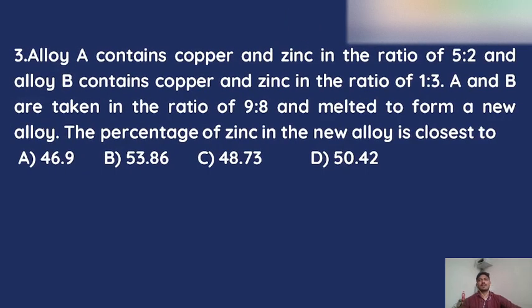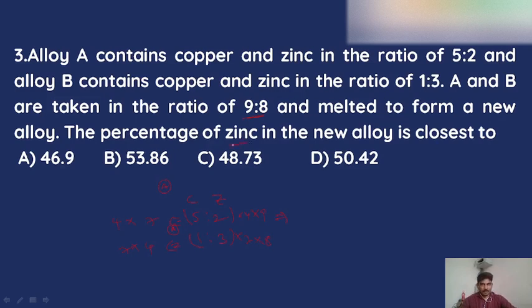Here is the next similar kind of problem. Alloy A contains copper and zinc in the ratio of 5 is to 2, and alloy B contains copper and zinc in the ratio of 1 is to 3. The number of parts here will be 7 and here the number of parts will be 4. In order to make the number of parts the same, I multiply this with 4 and this with 7. And they are taken in the ratio of 9 is to 8. So 9 parts are taken from container A and 8 parts from B and melted into a new alloy.